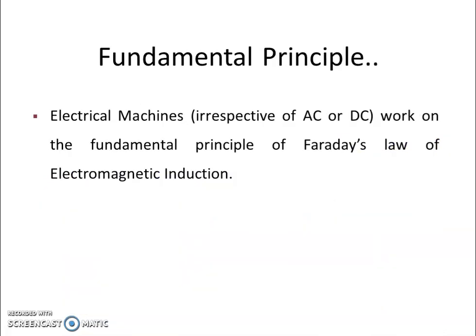What is the main principle behind the working of the transformer, generator and motor? Whether it is an AC machine or a DC machine, it works on the principle of Faraday's law of electromagnetic induction. What does Faraday's law say?